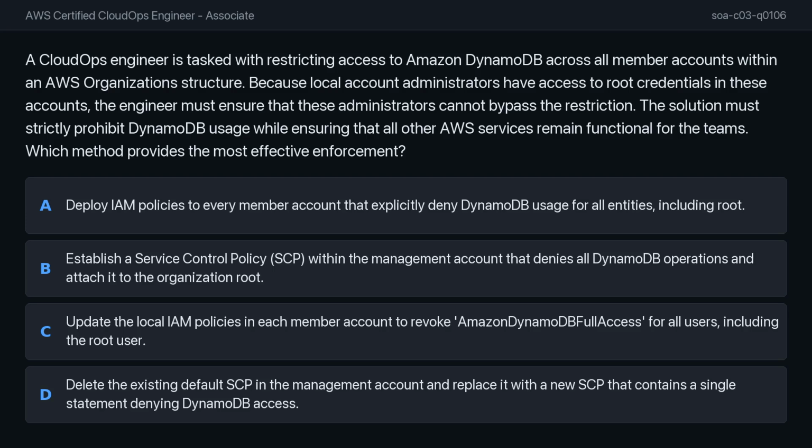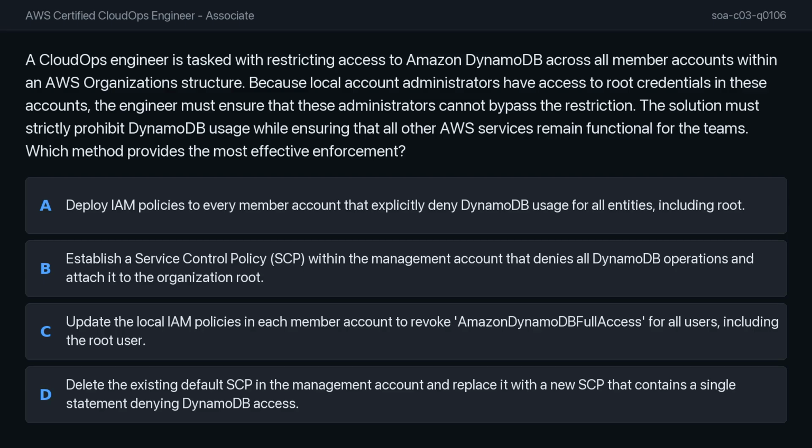Option A, apply IAM policies to every member account that explicitly deny DynamoDB usage for all entities, including root. Option B, establish a service control policy, or SCP, within the management account that denies all DynamoDB operations and attach it to the organization root.